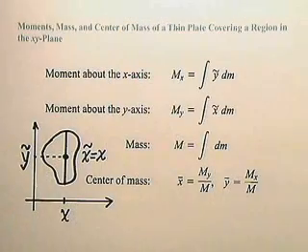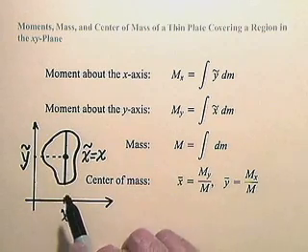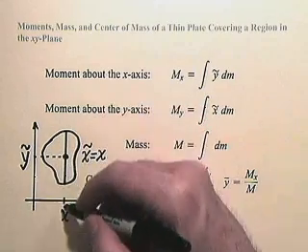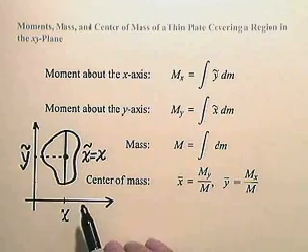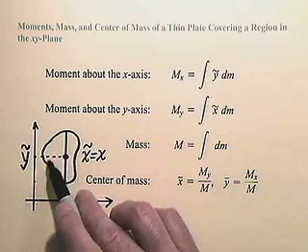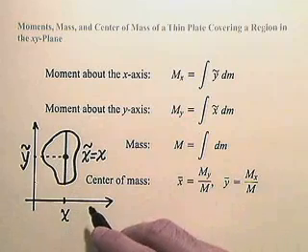Well, now let's look at the concept of moments and center of mass for a thin plate in the xy plane. Moments, mass, and center of mass of a thin plate covering a region in the xy plane. Here I've drawn a little picture of a region enclosed by a curve, and let's imagine that we've divided this region up into thin strips, and here's the thin strip over x. Now, to begin with, let's assume that the density of this thin plate is a function of x alone. So consequently, all along this thin strip, the density is constant.